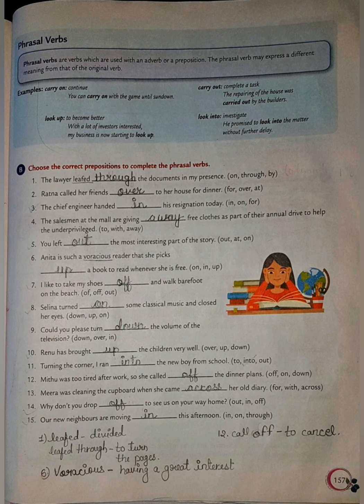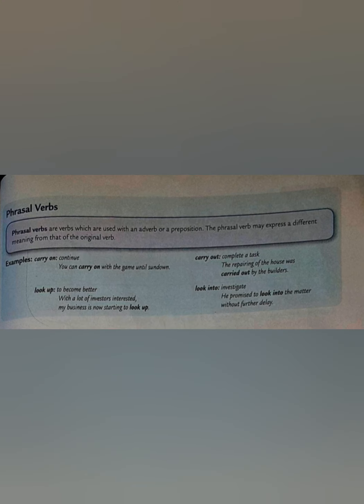Carry is a verb and out is a preposition. So when you have these words in combined form, it makes a phrasal verb and gives you a different meaning in the sentence. Carry on means to continue. If I say please carry my luggage, that means to hold my luggage. So carry on is a phrasal verb which gives you a different meaning from the original verb.